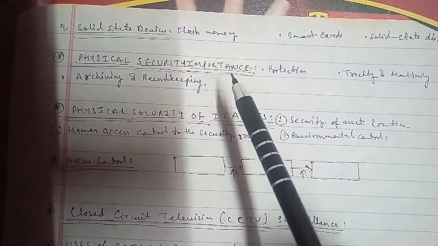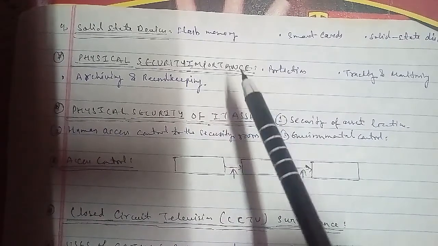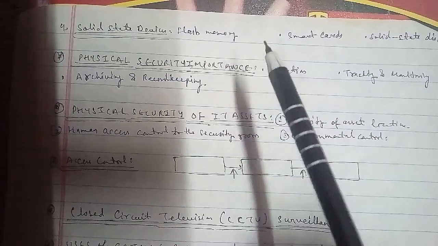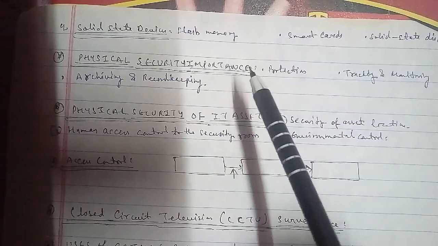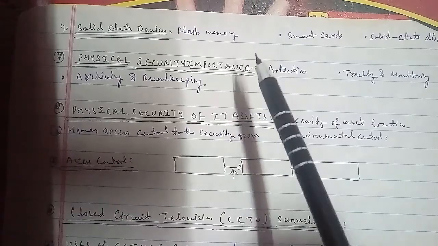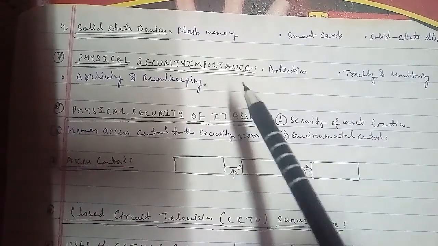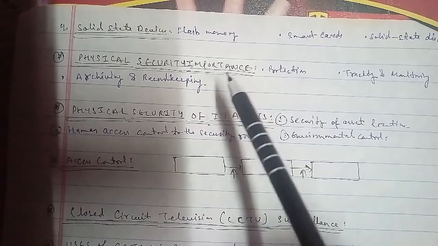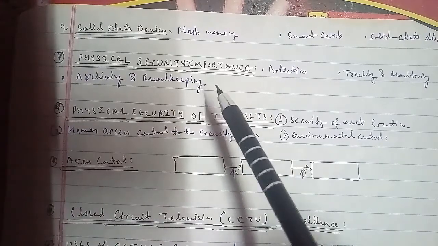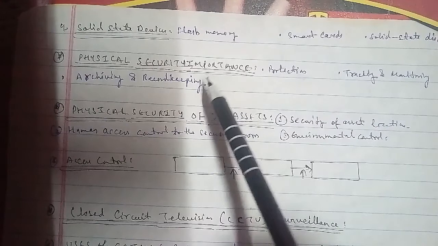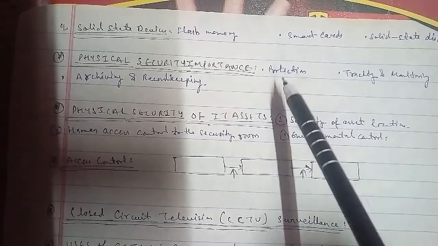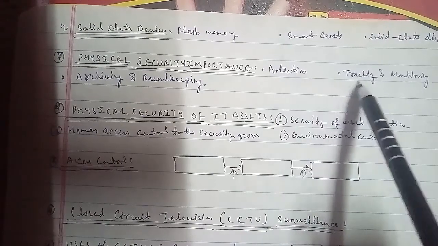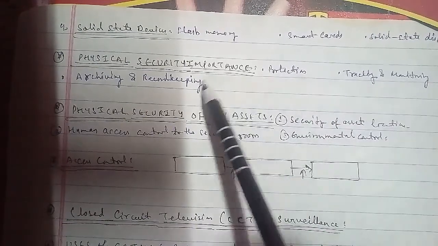The next is padlocks and keys. The next is rooms and other safety areas. And the next is the security guard, which comes under physical security. Now we'll talk about the importance of physical security. In terms of it, we have three: protection, tracking and monitoring, and archiving, that is record keeping.